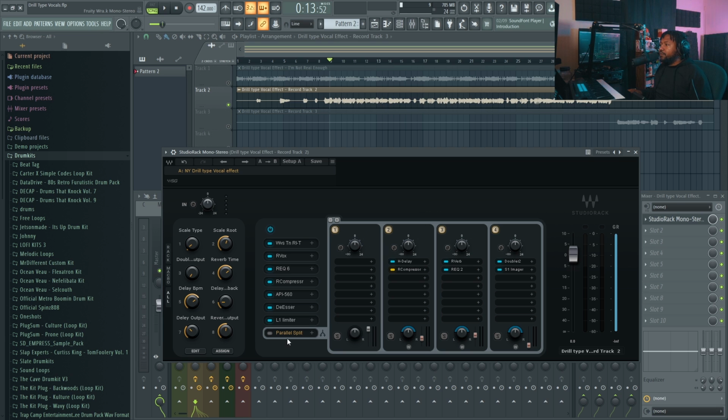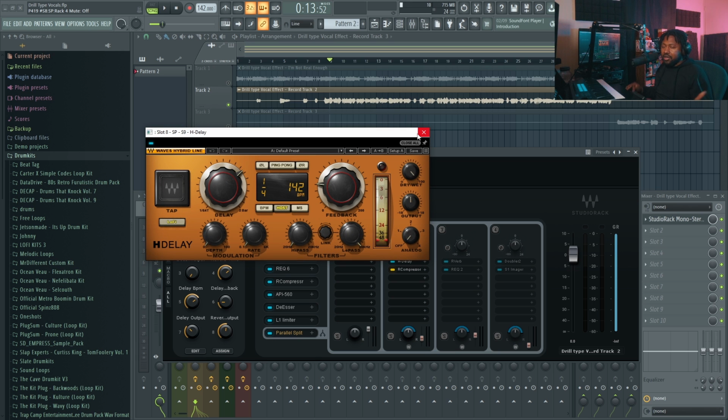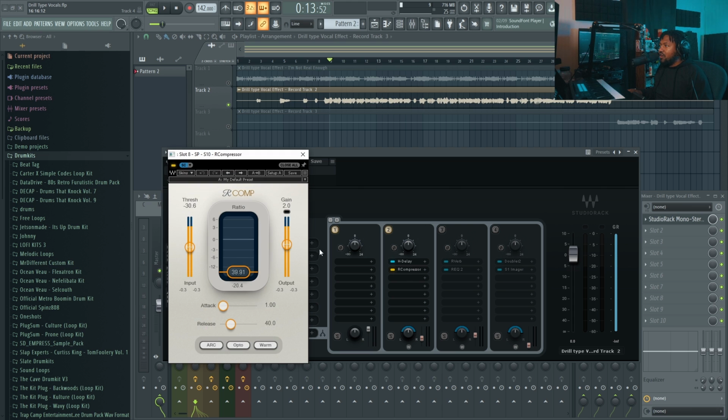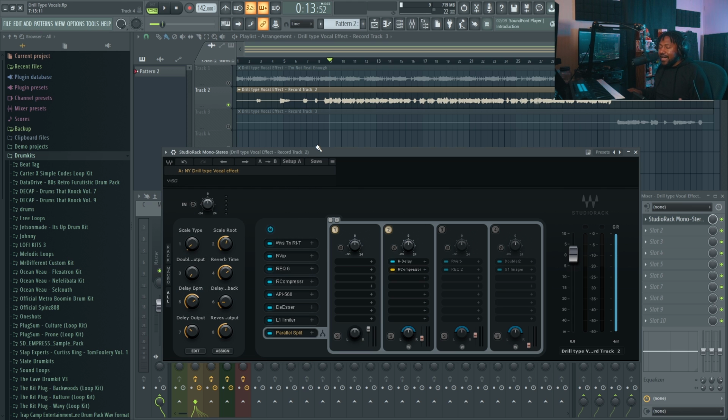Now we get to the parallel split function. Now this is what's gonna give you the fun. These are pretty much the effects of the preset, and I like this way because I can actually add my effects. It is pretty cool stuff. So let's go ahead and activate them, and then we'll go through each effect. First off, we have an H Delay. Pretty dope H Delay, and I also have it sidechained by this R Comp. So basically it is a sidechain EQ built inside in here.